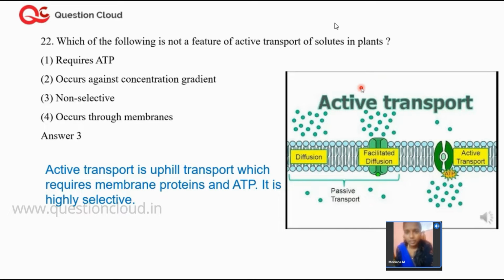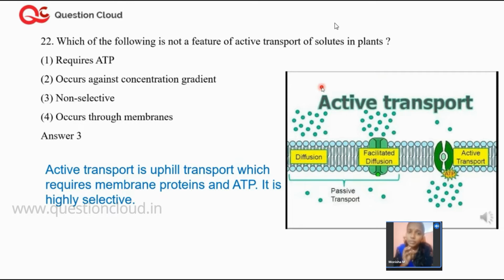So what is the answer? It's of course displayed. The answer is non-selective. Let us figure out the reason. Active transport is an energy consuming process. If you talk about transport in cells, there are three important types: one is simple diffusion, the second is facilitated diffusion, and the third is active transport.